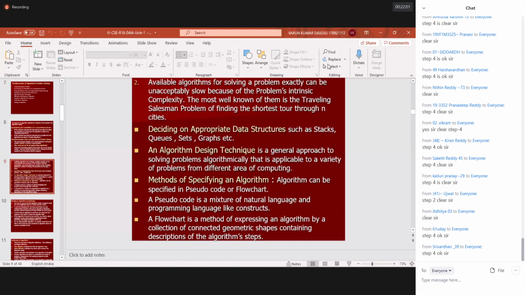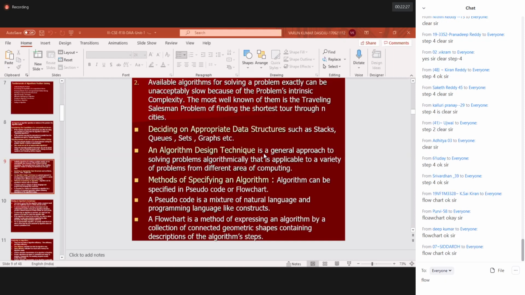Do you have an idea about the flowchart? Have you prepared flowcharts, and do you have enough knowledge about drawing flowcharts? Can you please respond through the chat box? Flowchart okay, or flowchart not okay. If you are good at flowcharts, then straight away I can explain. If you are not good at flowcharts, then you had better spend some time on Google.